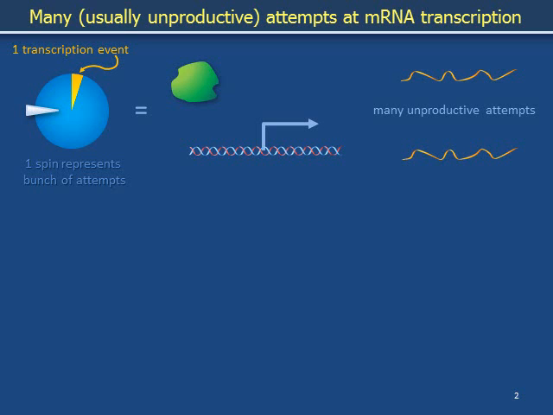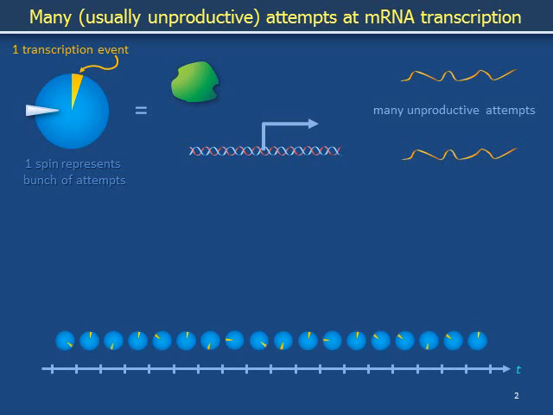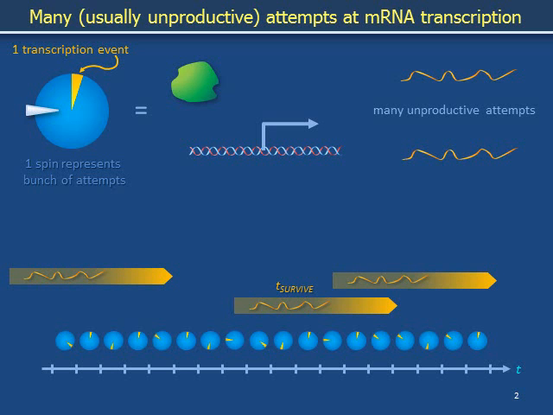Examples of times at which messenger RNA is transcribed can be simulated by spinning a collection of wheels arranged along a timeline. For example, one of the molecular encounters during the time interval represented by this wheel might have succeeded in initiating transcription, meaning that the wheel landed in the yellow sector. The resulting strand of messenger RNA then persists in the cell for some time before it is degraded. We label this time interval T-survive, and we simplify this initial discussion by assuming that all copies of messenger RNA survive for exactly the same duration.